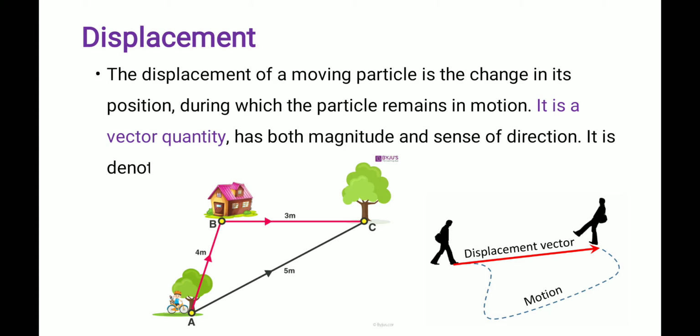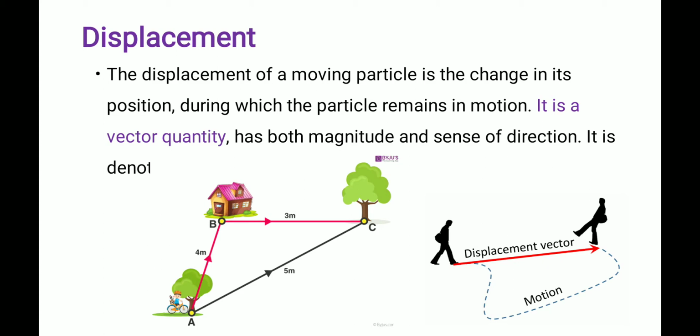It is a vector quantity because the direction is also very important. Here, the particle moves from A to B in this direction, so I take this 4 meter as the distance. So the displacement is 4 meter, and the direction is this direction. If we change the direction, we cannot go to the point B.